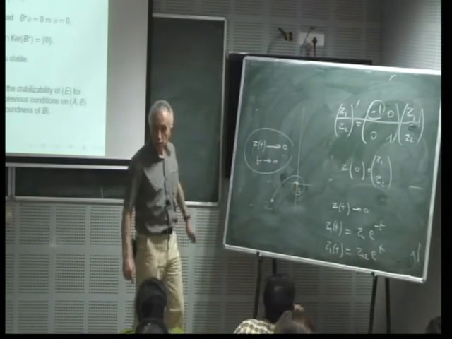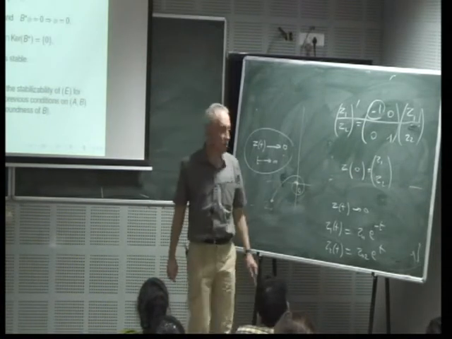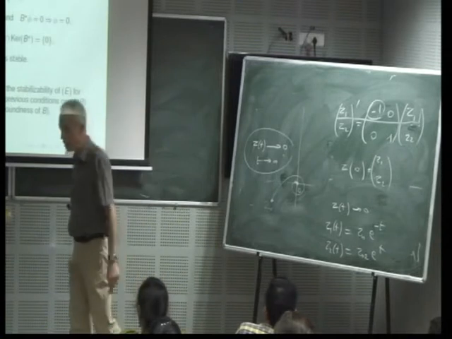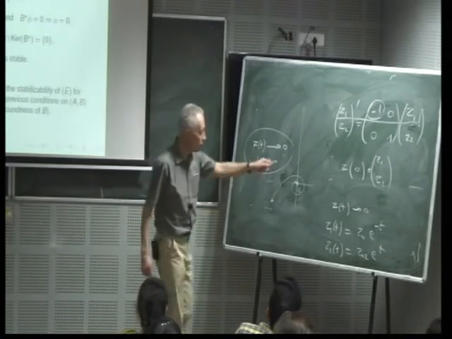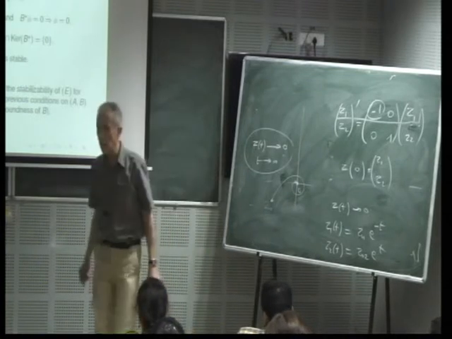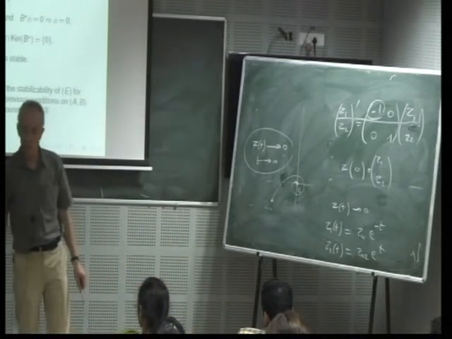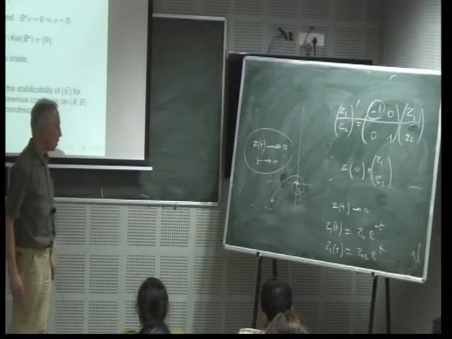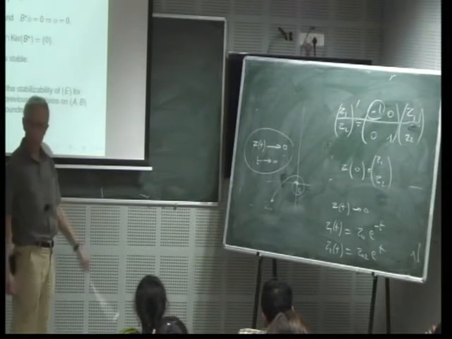So you see that z1 will tend to 0 because the eigenvalue here is negative, while z2 tends to infinity. So it will go to plus or minus infinity depending on the initial condition. So this system is not stable.